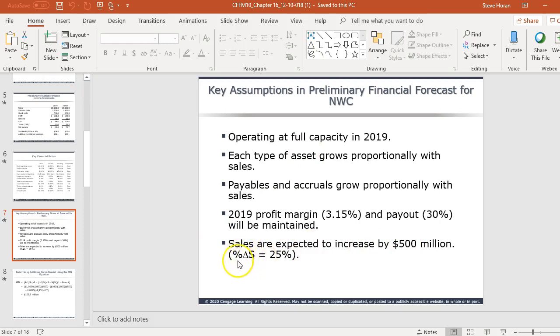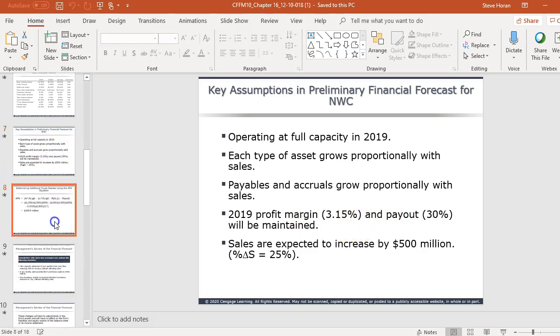The triangle is called the delta symbol, and that just means change in sales is 25%. Each type of asset will grow proportionally with sales. Payables and accruals also grow with sales, and the profit margin and payout ratio will be maintained in the next year, 2020. So the key assumptions that go into a forecast are right there.